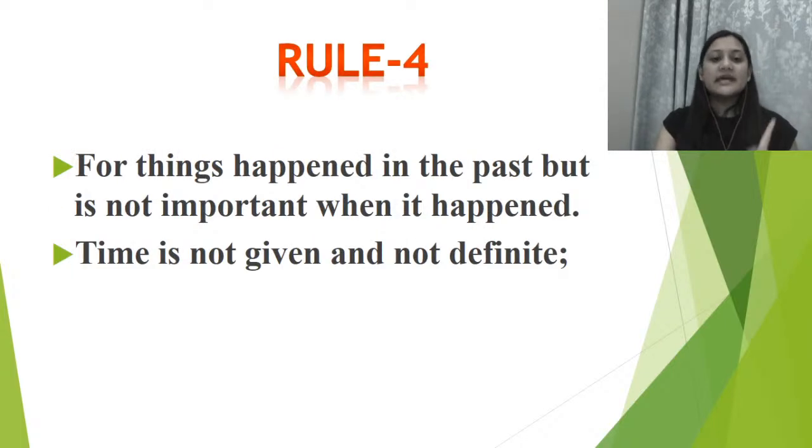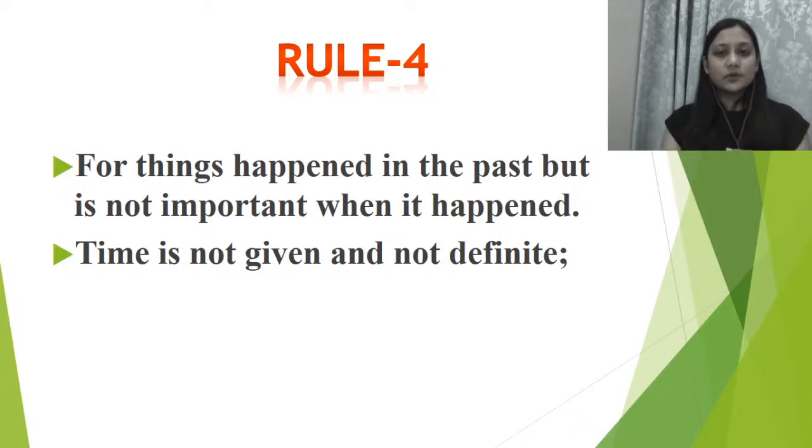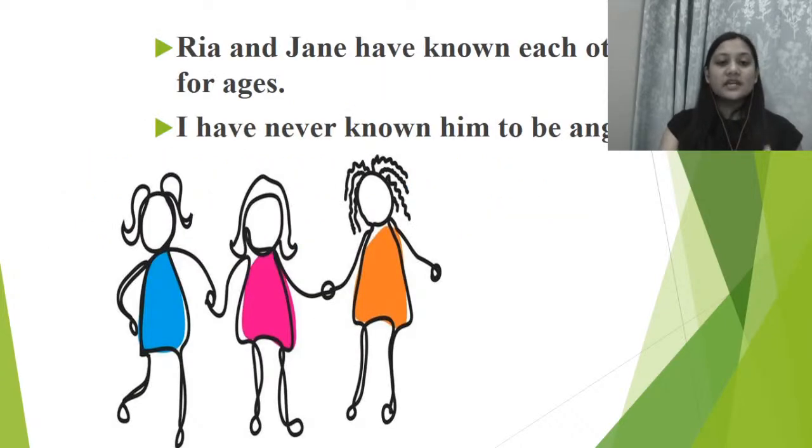Now, for things that happened in the past but it is not important when it happened. So let's just say some activity has happened in the past but it is not important when it happened. उसका हमें ये जानने की जरूरत ही नहीं है कि वो कब स्टार्ट हुई थी. और in fact when time is not given and not definite. तो अगर केस ये भी हो सकता है that the time is not given, हमारे पास कोई टाइम भी मेंशन नहीं है और वो डेफिनेट टाइम का हमें कुछ आइडिया भी नहीं है. Riya and Jane have known each other for ages.